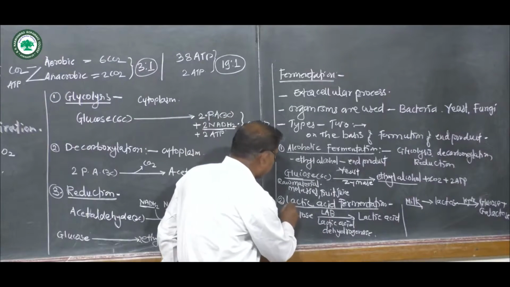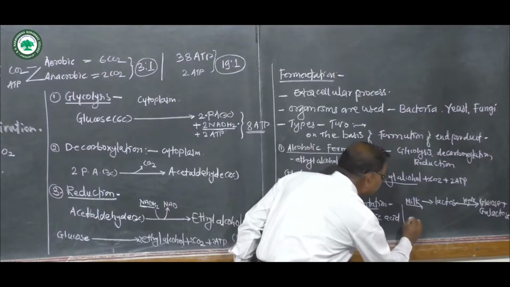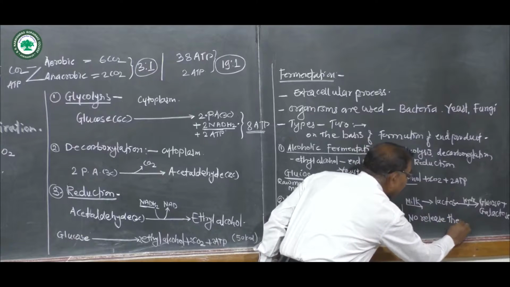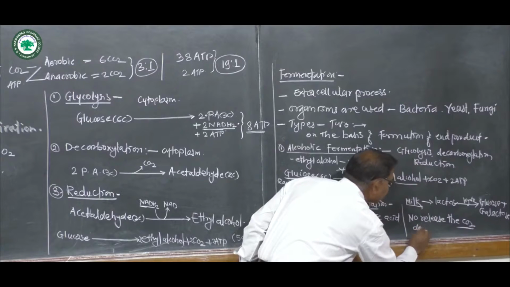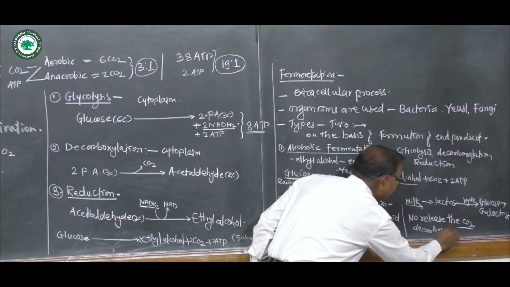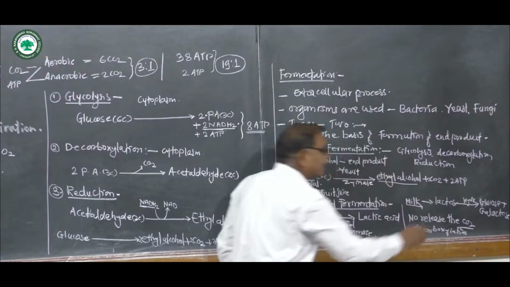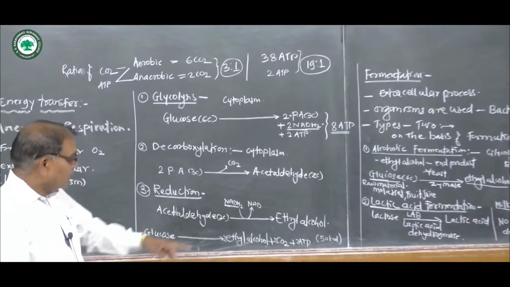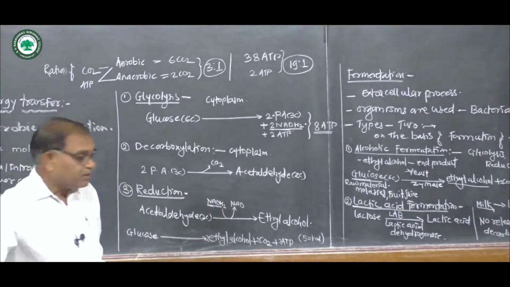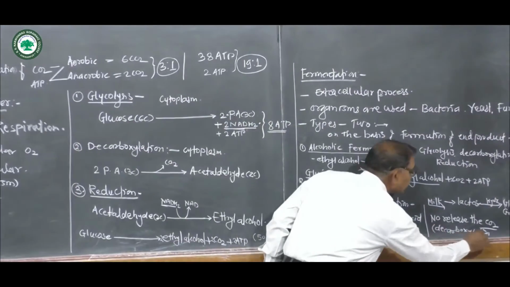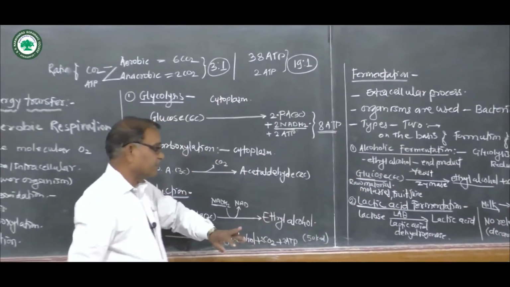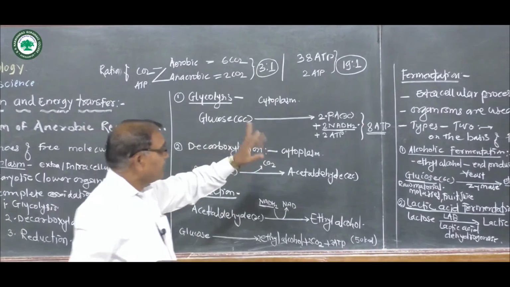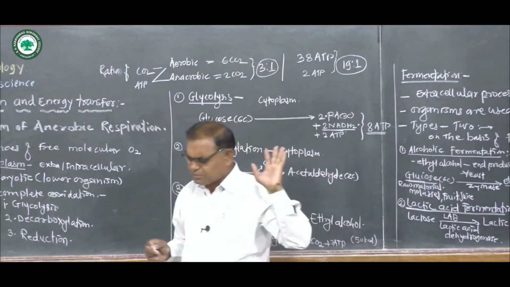But in this mechanism of lactic acid fermentation, there is no release of carbon dioxide. Decarboxylation is totally absent in lactic acid fermentation, which means decarboxylation does not take place. In alcoholic fermentation, decarboxylation takes place. Now these are the types of fermentation.